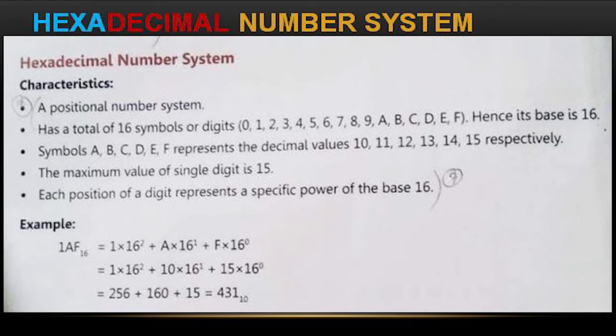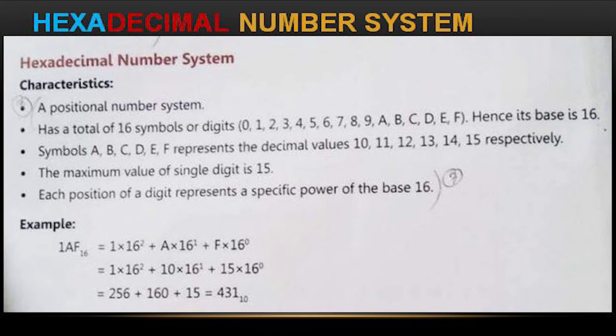Suppose I give 1AF. Everything should be multiplied with 16. So the first one is 1 into 16 power of 2, next A into 16, next F into 16. Look at here carefully. Here 1 into 16 square we will write. Now here A means how much?